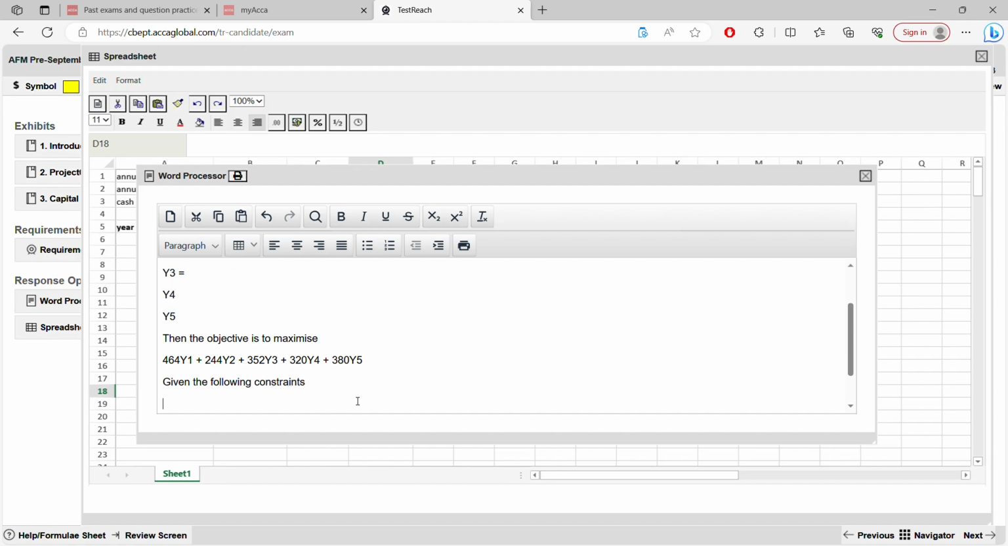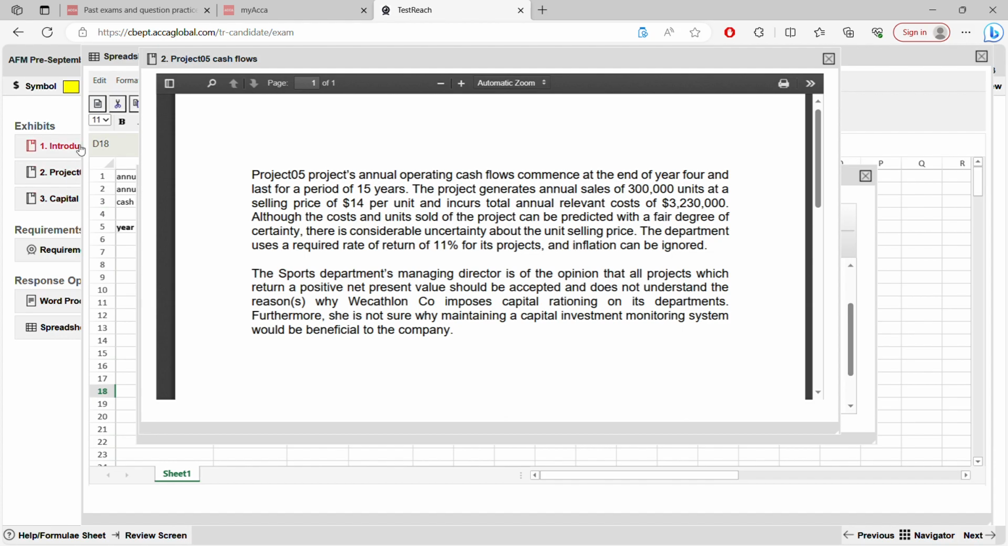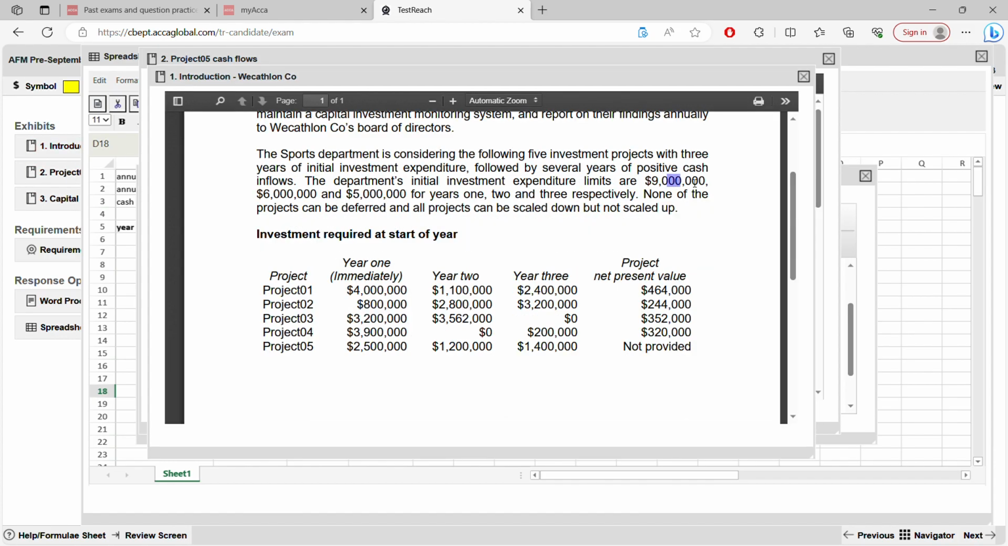You have constraints in all the 3 years. Year 1, year 2, year 3. So year 1, what was the investment constraint? That it should not exceed 9 million. You can go back and see in case you forgot. Here, 9 million, 6 million, 5 million.